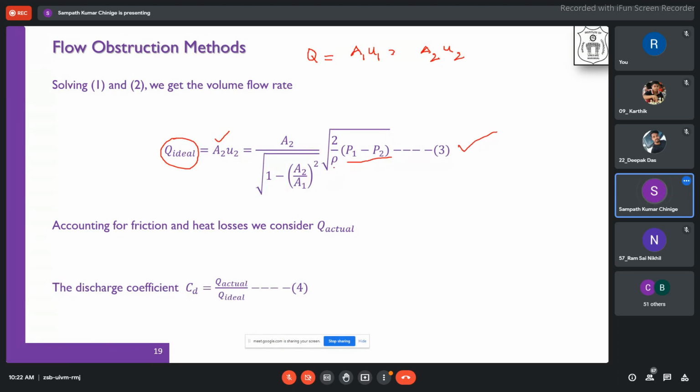Since rho is the density of the fluid, which may not change within the range of the measurement, we generally consider it constant for incompressible fluids. If it is a compressible fluid, we will see how we can use this equation for the meter. The area A2 is the location where you are reducing the area, and A1 is the initial area of the pipe. So this is basically your ideal case because you have not taken any losses into account.